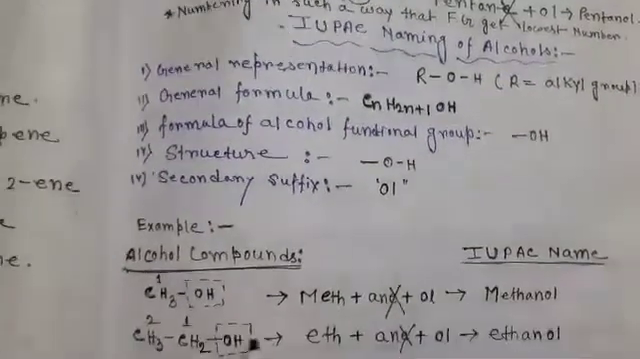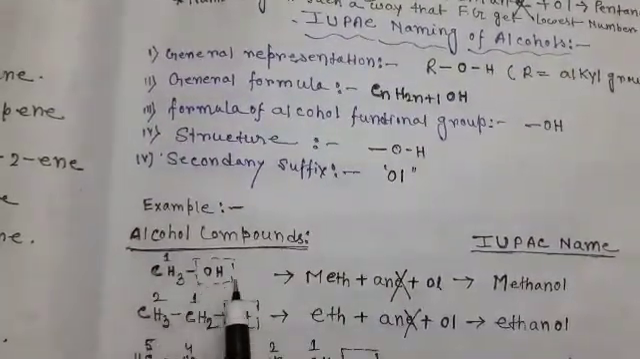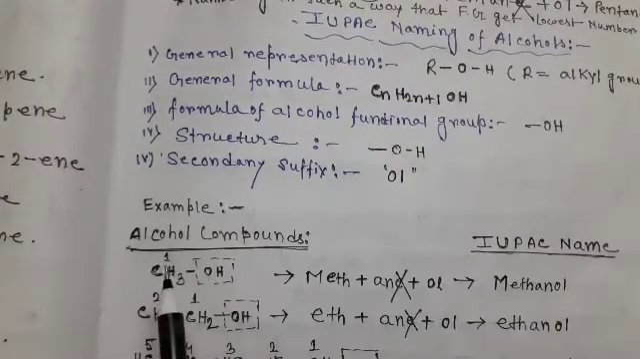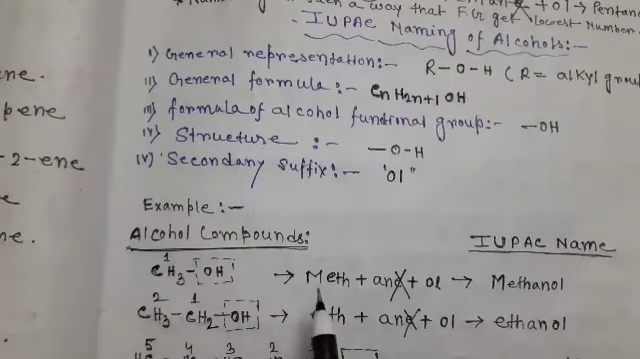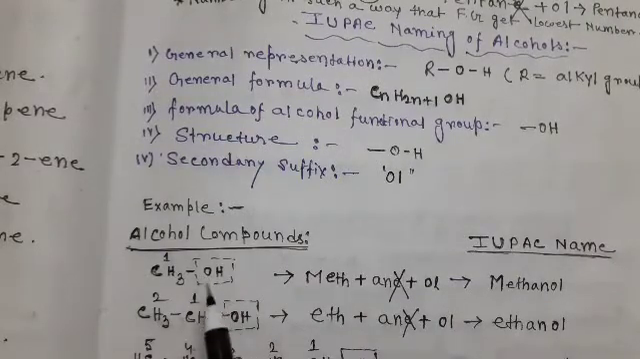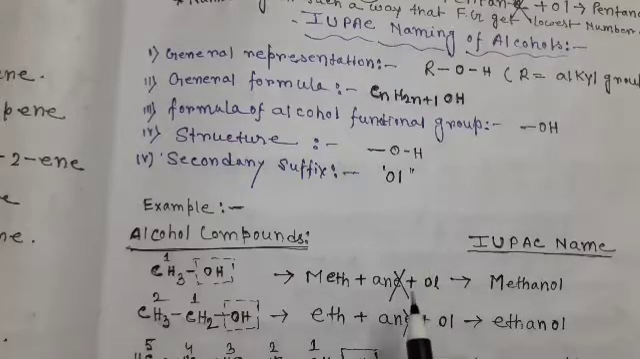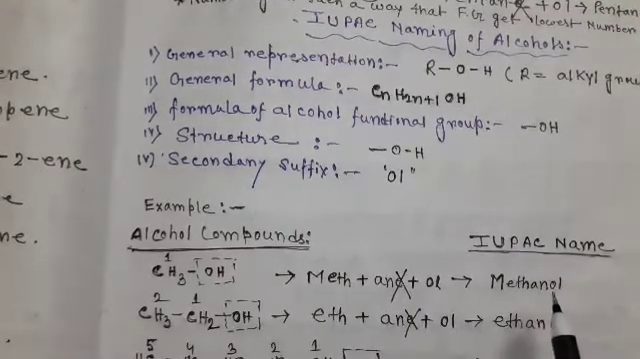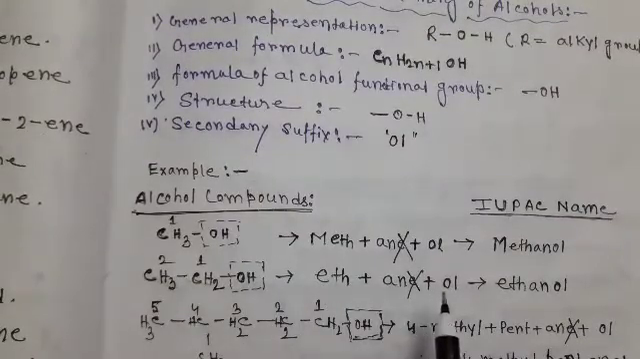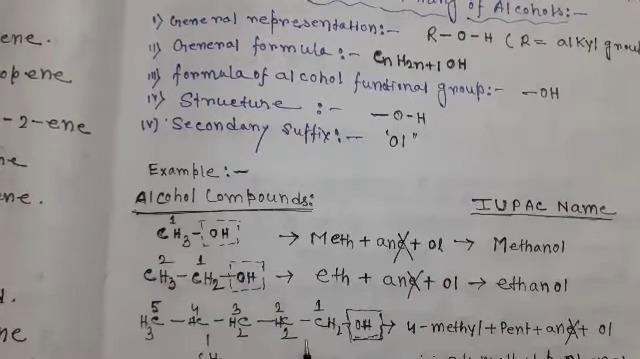For example, in this alcohol compound, because it contains an OH group as a functional group, it is an alcohol compound. Here is 1 carbon atom, so the word root is meth, and there is a single bond, that is why an, and the functional group suffix is ol. Here E comes just before the O, that is why E is removed and the name is methanol. Similarly, here 2 carbon atoms, that is why eth plus an plus ol, ethanol.